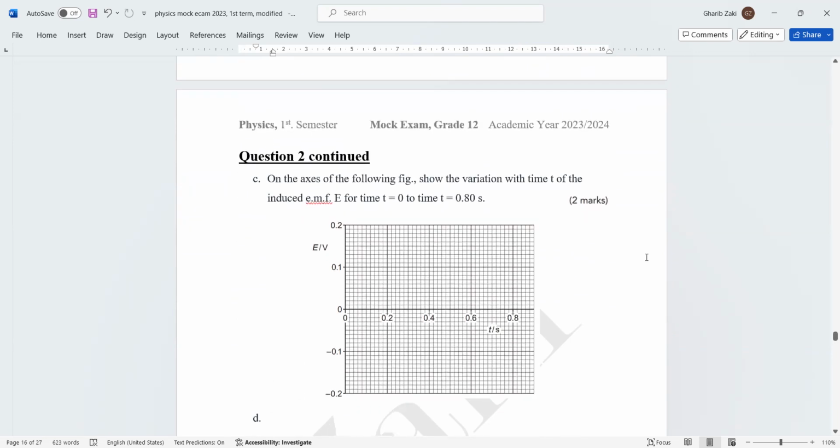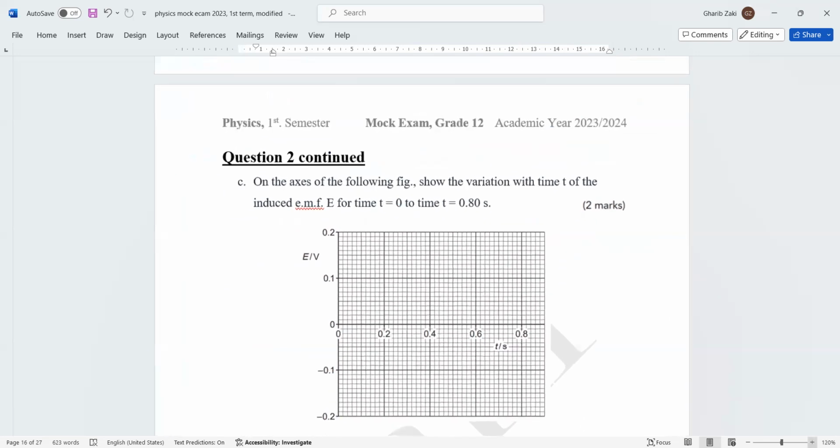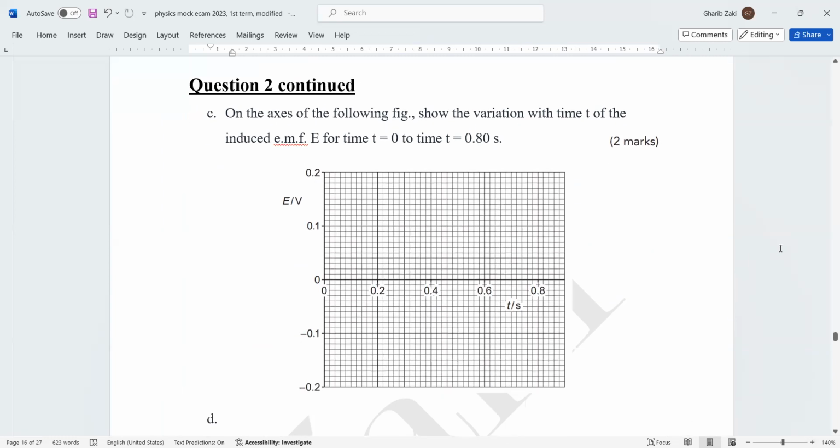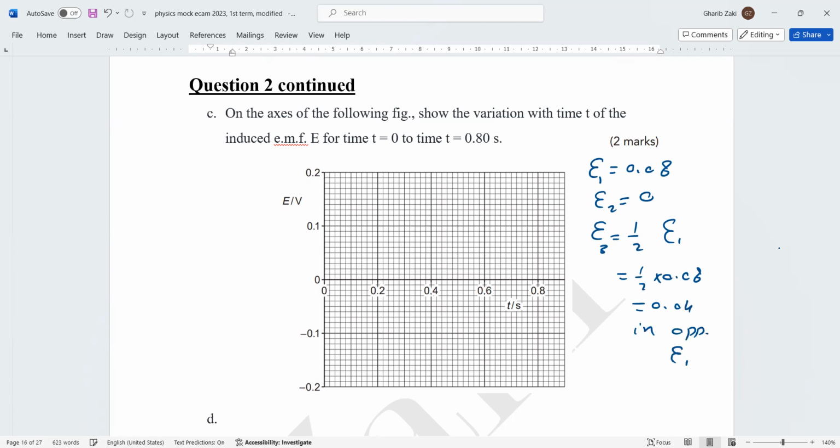Next question. He said on the axis of the following figure, show the variation with time t from t equals 0 to t equals 0.8. I said we have here three values of EMF. The first one is the maximum, which we got as 0.08. The second one is 0 because it's horizontal. The third one, from the graph, is half of E1, so half multiplied by 0.08 is 0.04, but in the opposite direction to E1.